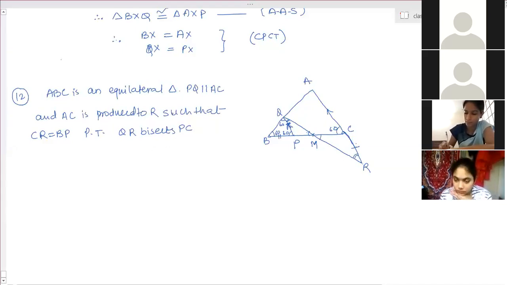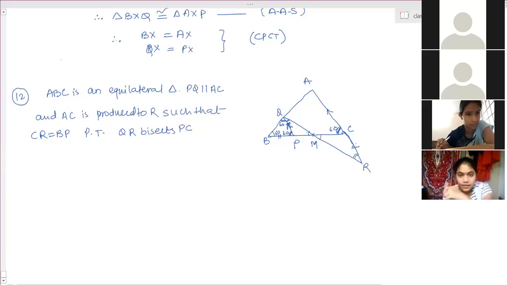Is that clear? Ma'am, can you repeat? I don't understand. Angle P is equal to angle C, corresponding angles. Angle C is 60, therefore P will be 60. By angle sum property, angle Q is 60, so this is an equilateral triangle. Therefore BP is equal to PQ.